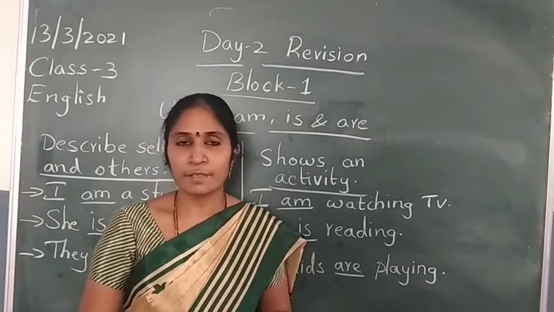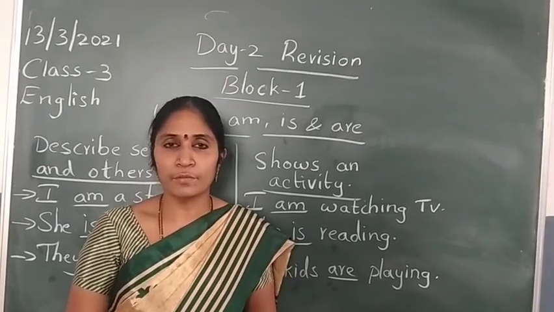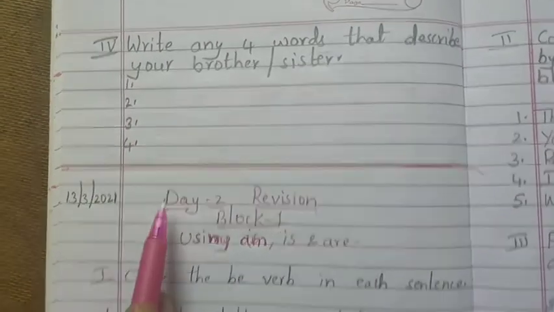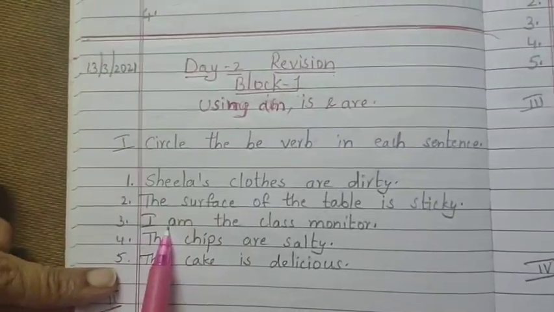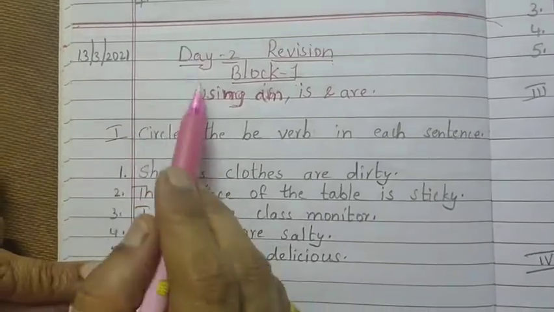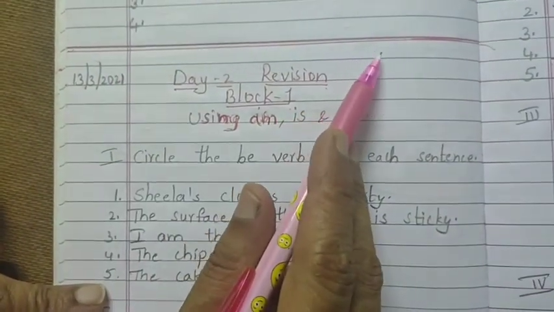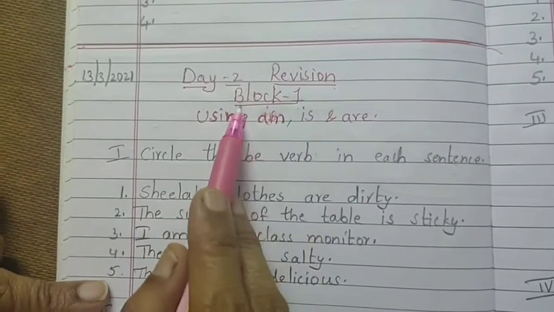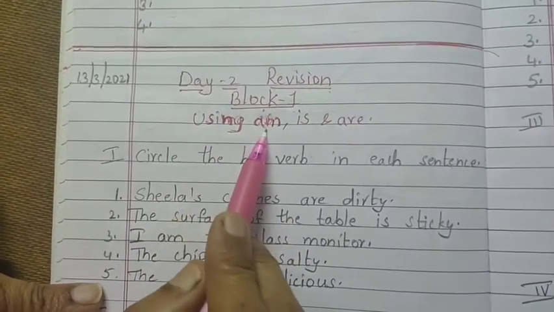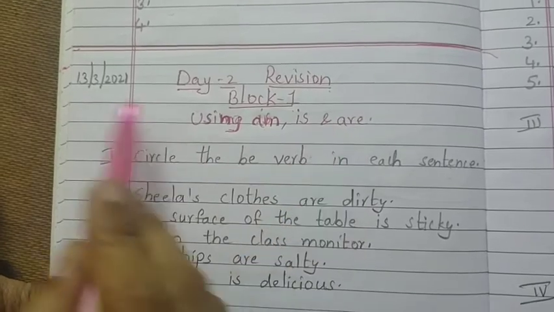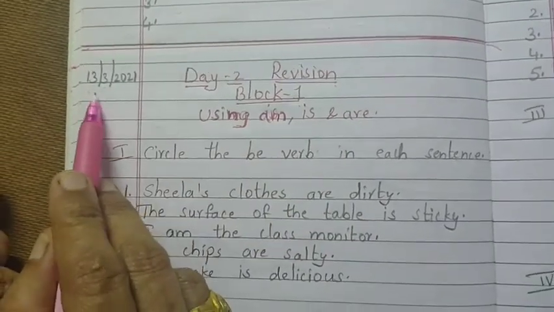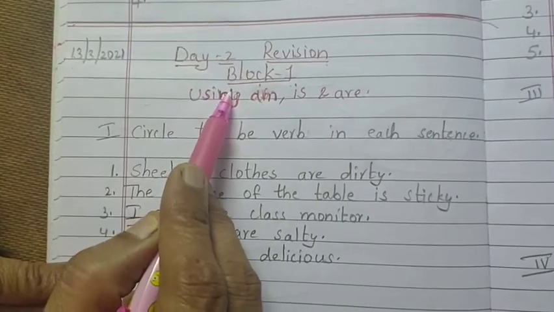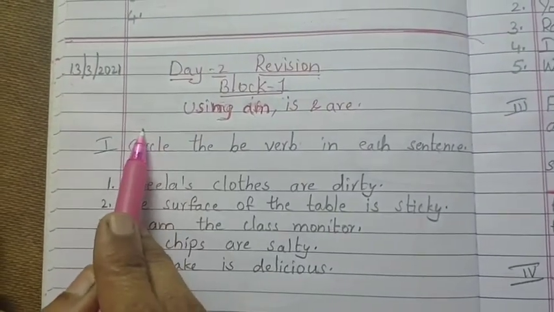Now you can write the bits which I am showing you in the video. After day 1 revision 4th bit, children, I think you have space, so you can write it down there. Draw the line here. Leave one line. Day 2 revision block 1 using am, comma, is and are. Write today's date, children, 13-3-2021. You can write this with a red color pencil. After that, leave one line.